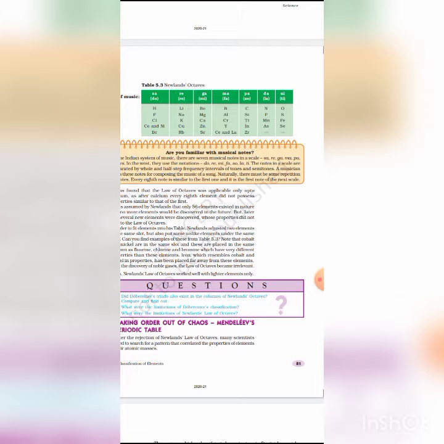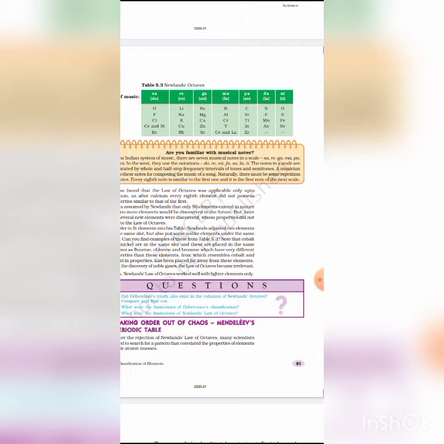For example, cobalt and nickel are in the same slot and these are placed in the same column as fluorine, chlorine, bromine, which have very different properties than these elements. And iron, which resembles cobalt and nickel in properties, has been placed far away from these elements.